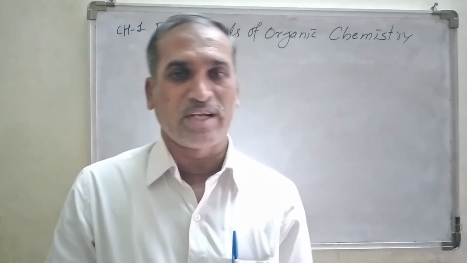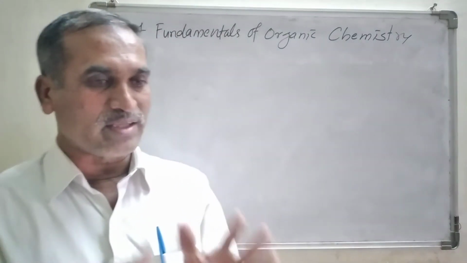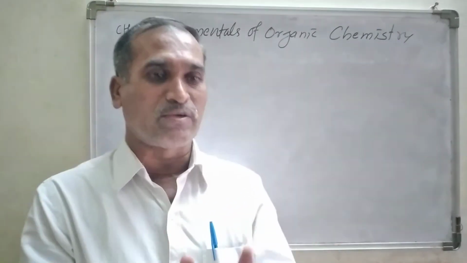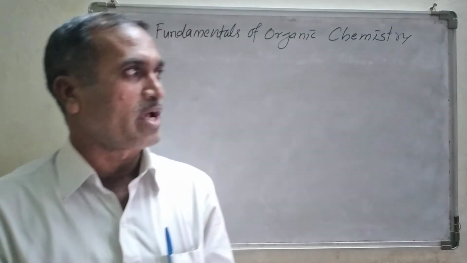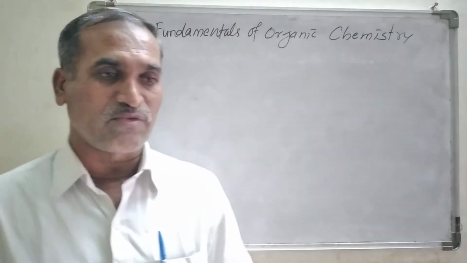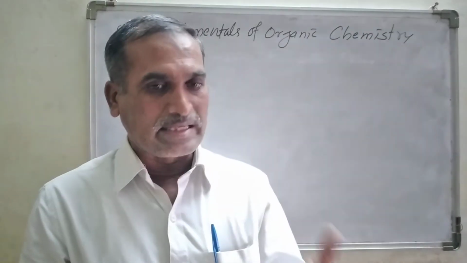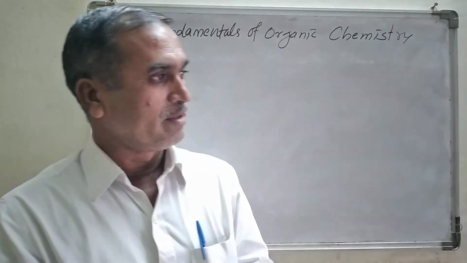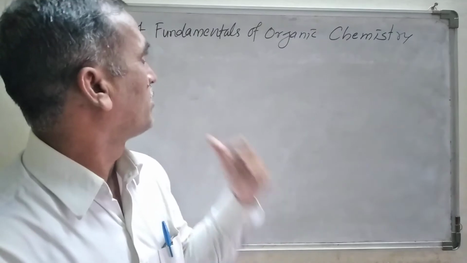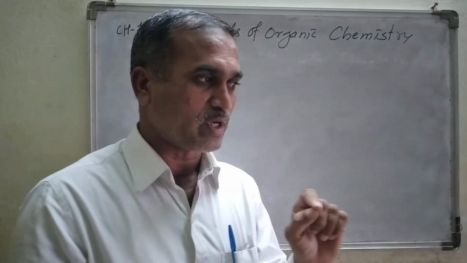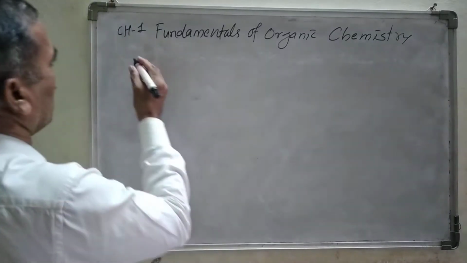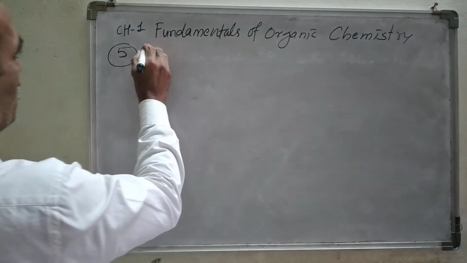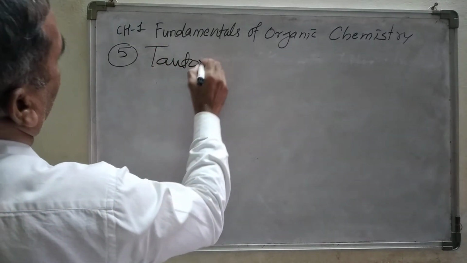And fourth one is the steric effect. The physical interaction between two atoms or groups is known as a steric effect, and that steric effect also plays an important role in deciding the reactivity of the organic compound, which we already learned. Now let us see the fifth one. What is that? Fifth one is known as tautomerism.